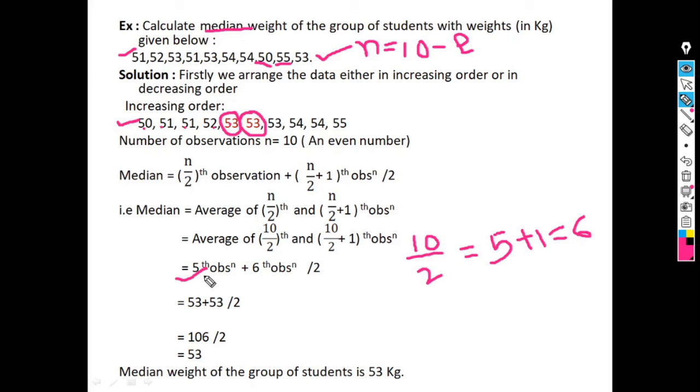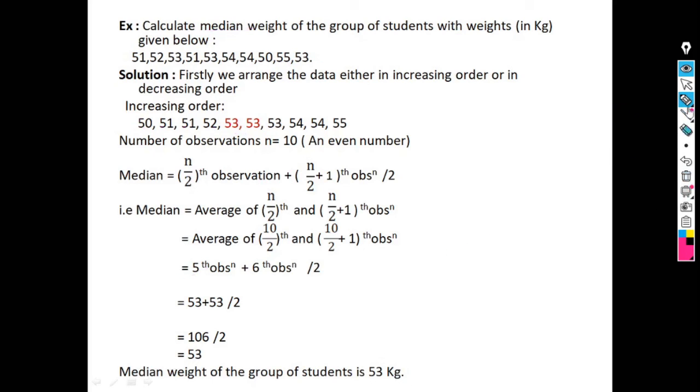So the addition of the fifth observation and sixth observation, that is 53 plus 53 divided by 2. 53 plus 53 is equal to 106, divided by 2 is equal to 53. So the median weight of the group of students is 53 kg. So this is the procedure for calculation of median for an even number of observations.